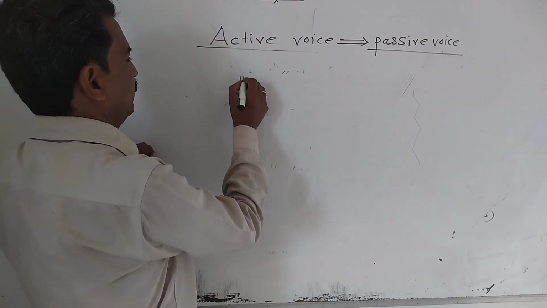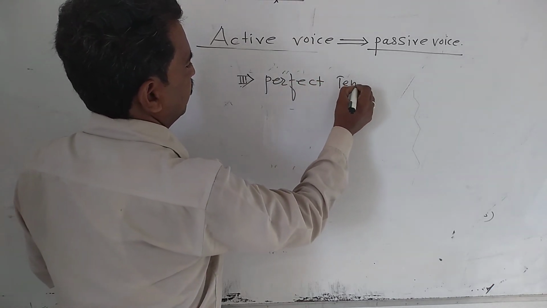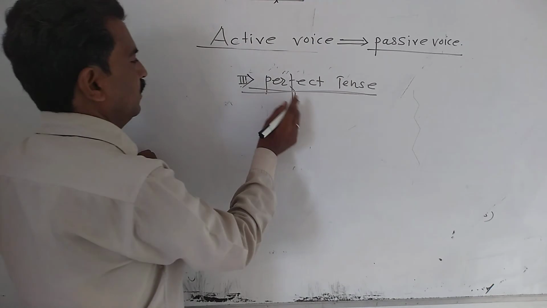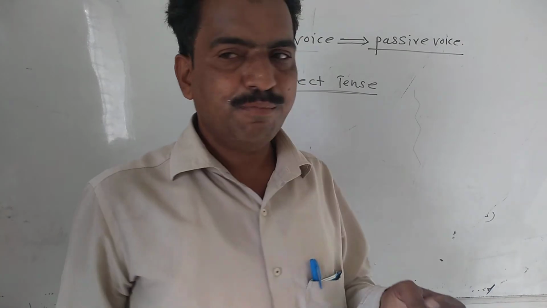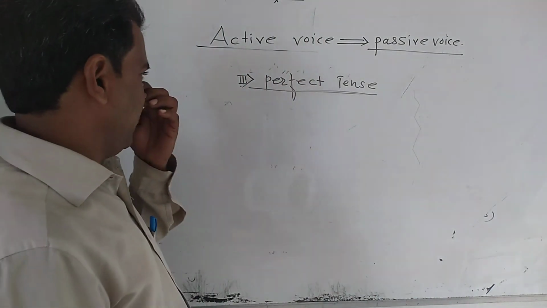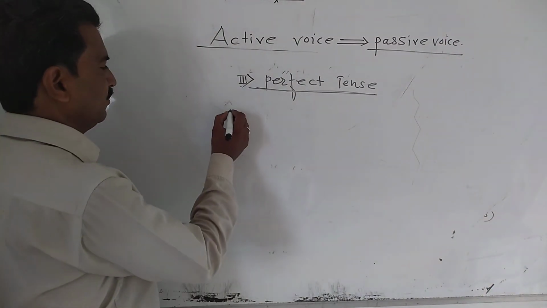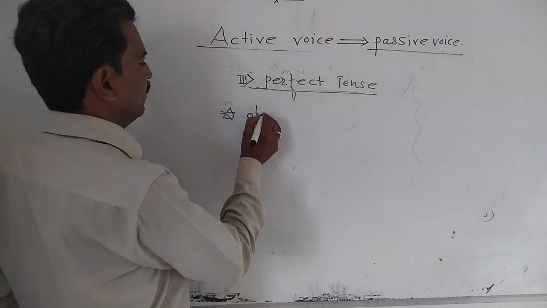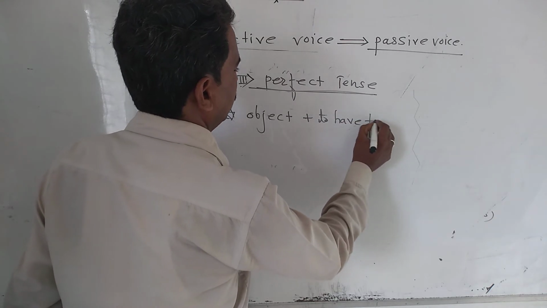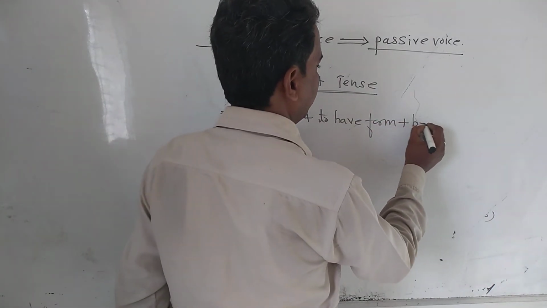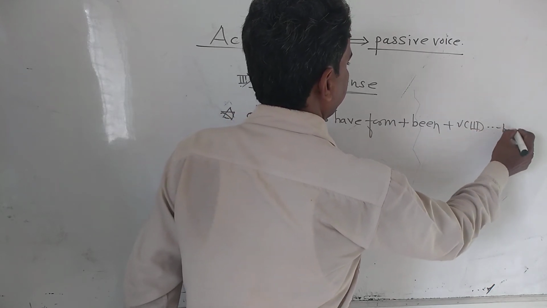Next, perfect tense. Which perfect tense? Present perfect tense, past perfect tense, and future perfect tense. Okay, three tenses. The structure of perfect tense in passive voice: object plus to have form plus been plus third form of the main verb, by subject.